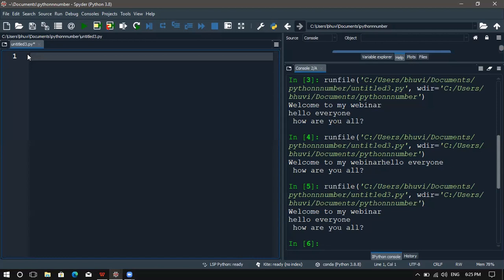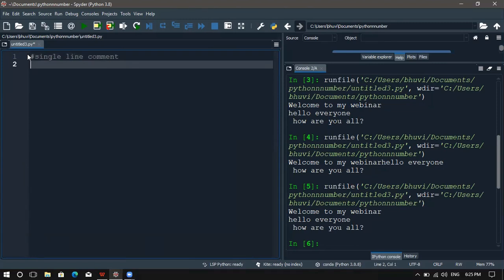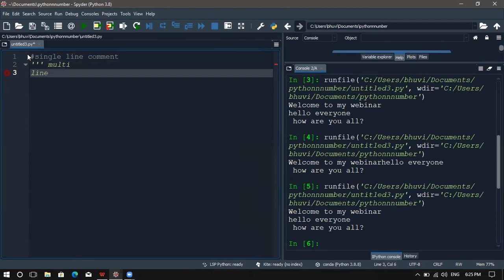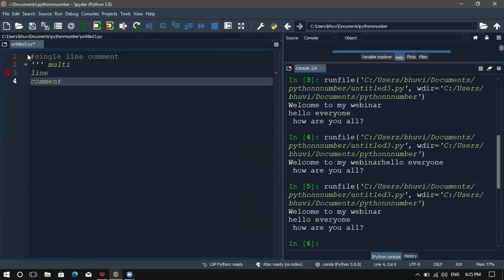Python comments can be done with a hash or else with three single quotes. If you're using the hash, it will give you a single-line comment. If you want a multi-line comment, for that you can use three single quotes. It will be useful for multi-line comments. So we have single-line comments and multi-line comments in Python.